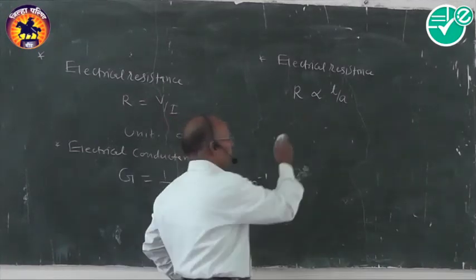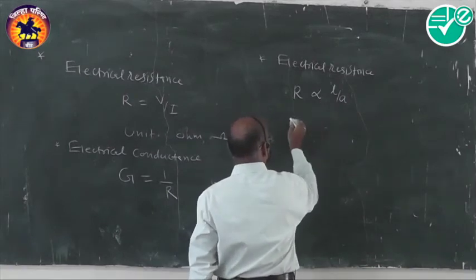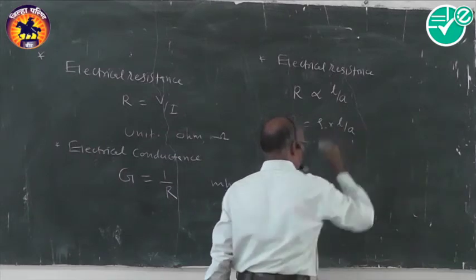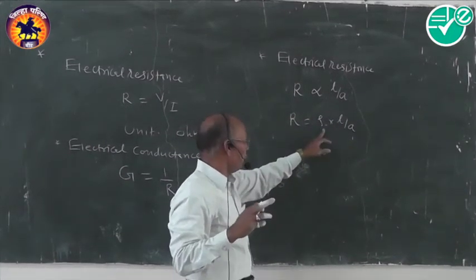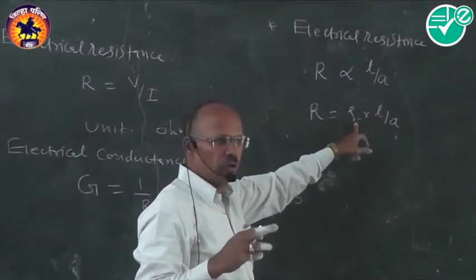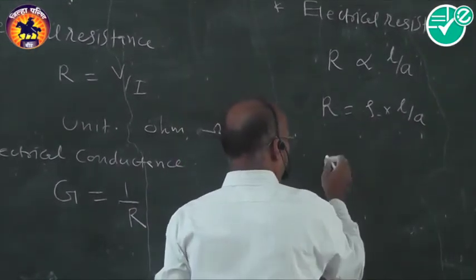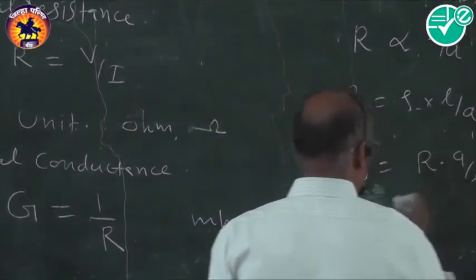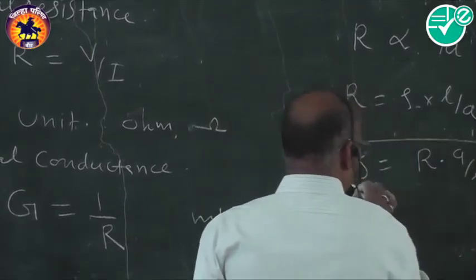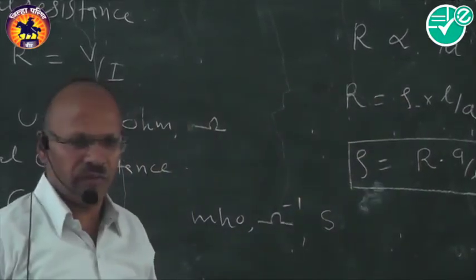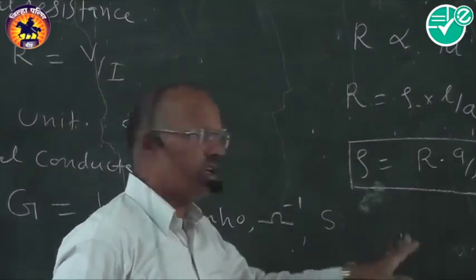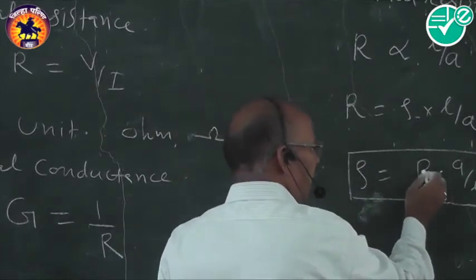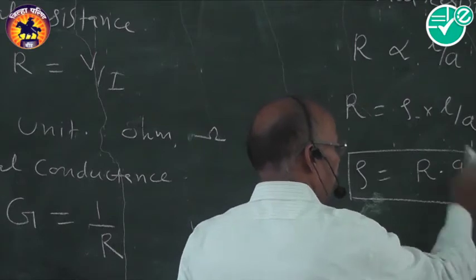Remember like this. Okay. Now in this particular case, if you replace this constant rho into L by A, I am interested in shifting the equation for rho. So rho is given as the resistivity. Rho is equal to R into A by L. I will specify here this equation. It is generally called the electrical resistivity. This equation is nothing but electrical resistivity. अभी क्या होता है? What is the significance of this one? In this case, R is the resistance, A is the area of cross section, L is the length.